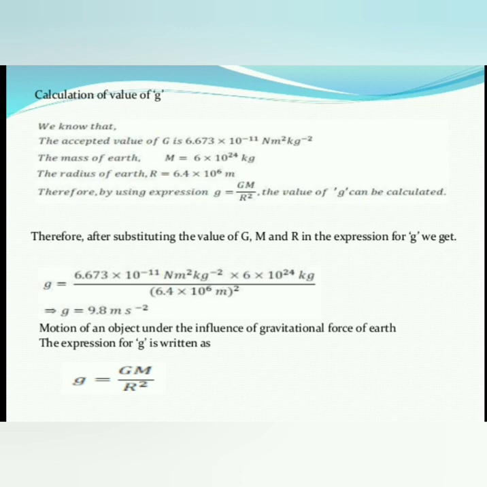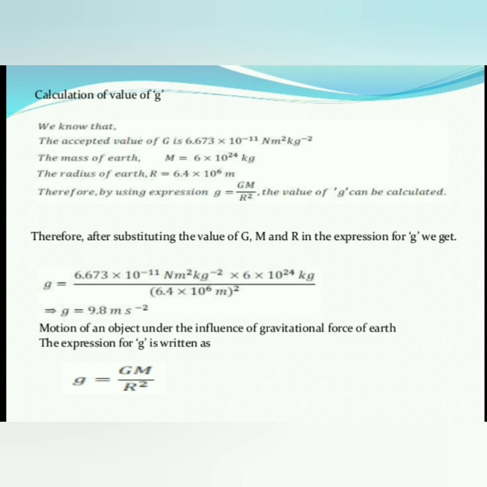Therefore, after substituting the values of G, M and R in the expression for g, we get small g is equal to 6.673 times 10 to the power of minus 11 Newton meter square per kg square times 6 times 10 to the power of 24 kg, divided by the radius R square, which is 6.4 times 10 to the power of 6 meter whole square.